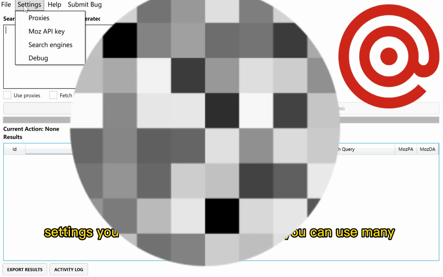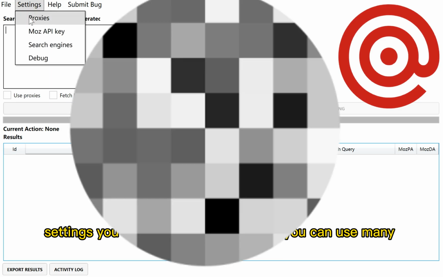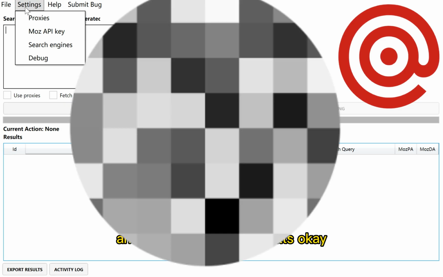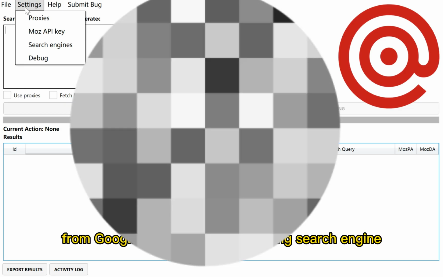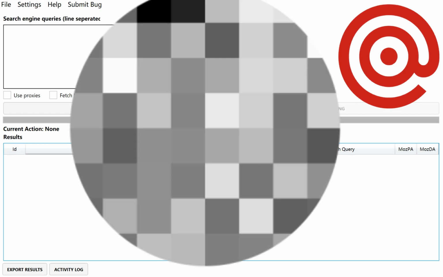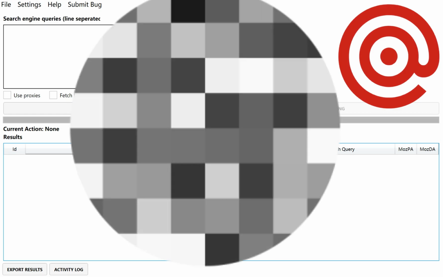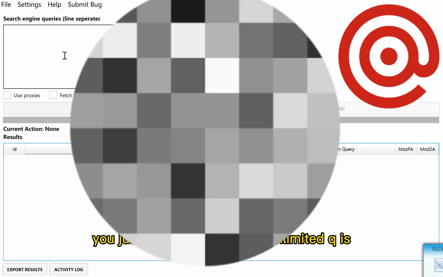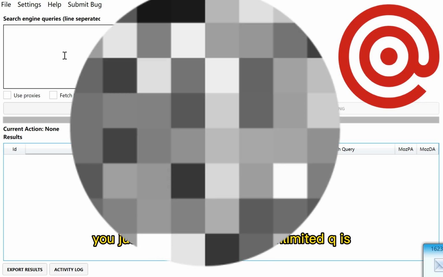File settings. You can set your own proxies. You can use many proxies and you will get more results, okay? From Google search engine and Bing search engine. Search engines, Bing and Google, right? You just input your keywords here, unlimited keywords.